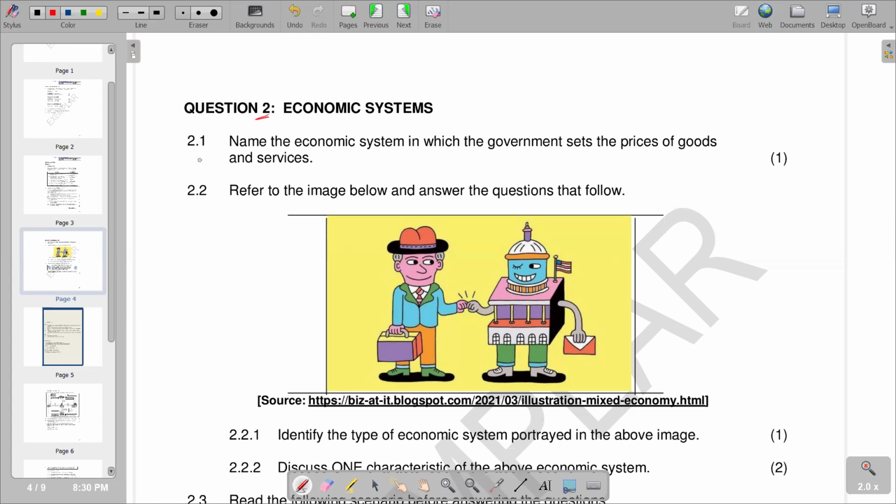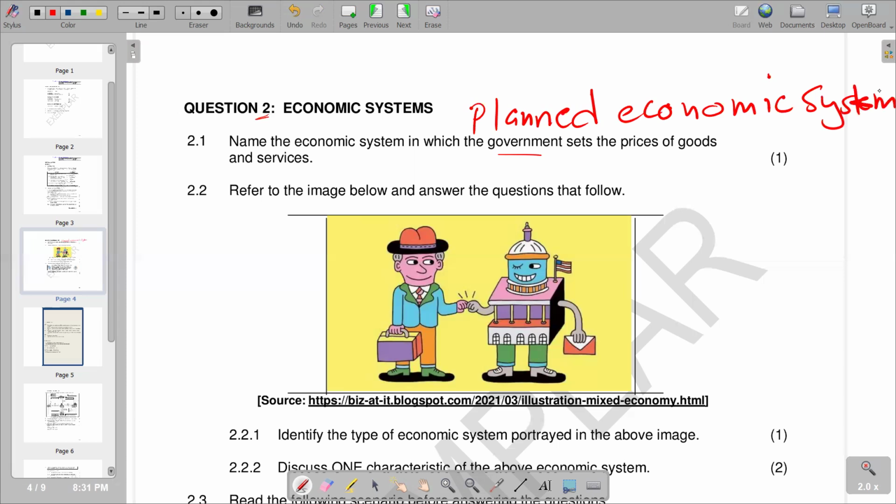So our first question, that is 2.1, reads: prices are being set by the government. Obviously, when we have such a scenario, it will be a planned economic system. So we are just saying the economic system that we have is a planned economic system. So we have the planned economic system as our response.